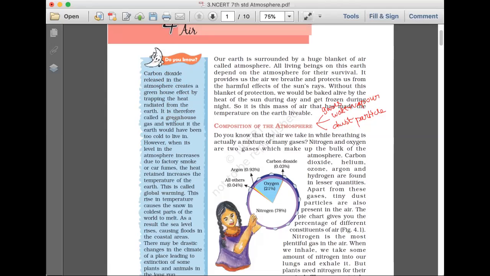So when the greenhouse gases increase, they will trap a lot of heat inside the earth and it will cause global warming. When global warming happens, the ice will melt and the sea level will rise. When the sea level rises, it will cause floods and affect most areas, and it will also bring extreme events like heat waves and very cold regions. So extreme climatic conditions will happen due to this global warming.